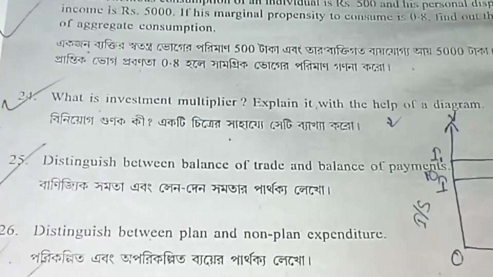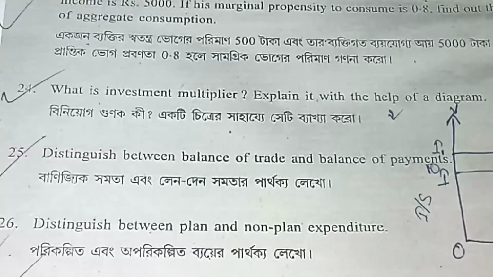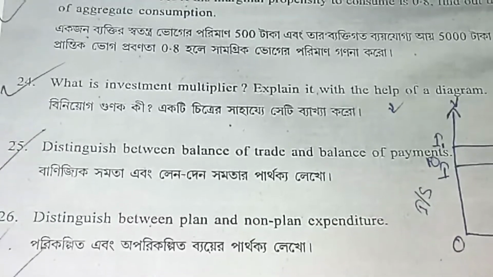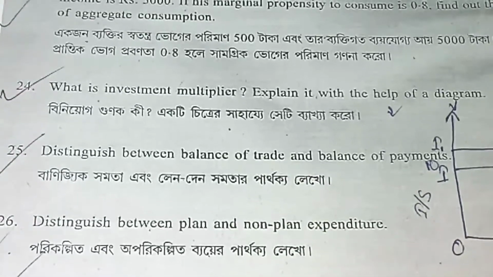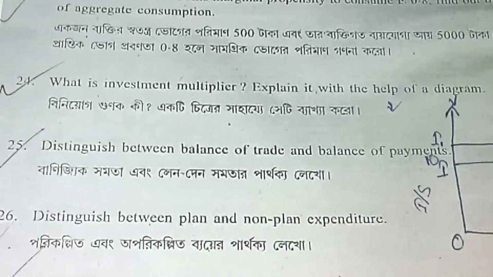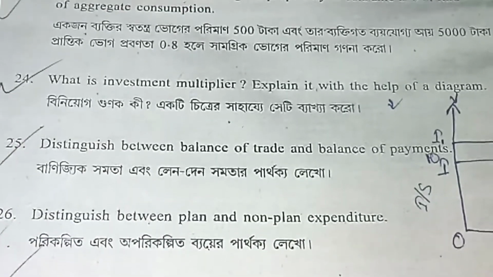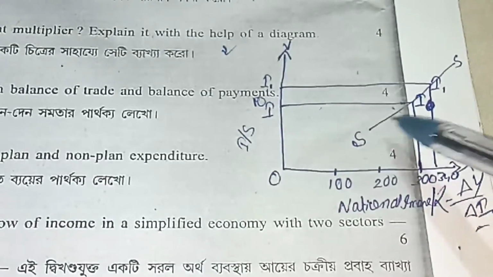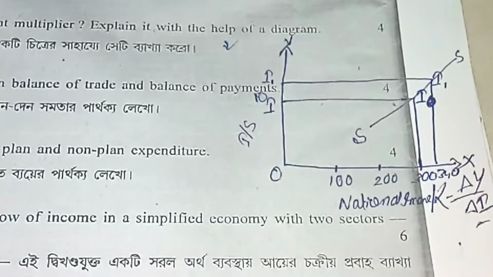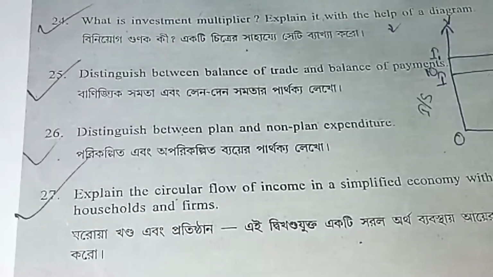Investment multiplier is the ratio between change in income and change in investment. We also briefly explain the diagram of the investment multiplier. I will show you the full answer. In simple words, investment multiplier is the ratio between change in income and change in investment, and this is the diagram of investment multiplier.